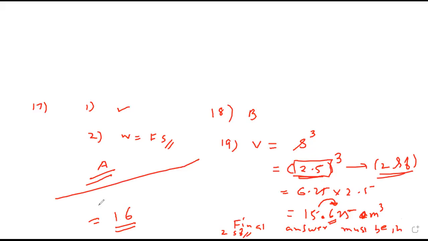That is option B. 2 digits you have to write, so you have to round off. For rounding off, you have to see the third digit. Because it is more than 5, increase by 1. Sir, I thought it would be 1.6 because 15.625. No, sir. See, 2 itself is greater than 1. So when you cube it, how will it be 1? When you cube 2, it will be more than 1, no? Because it is 2.5 cube.